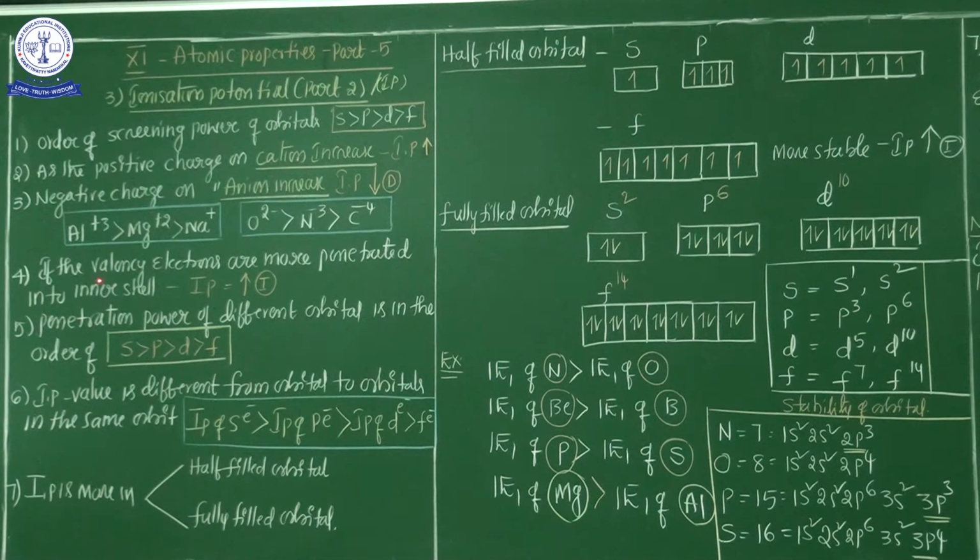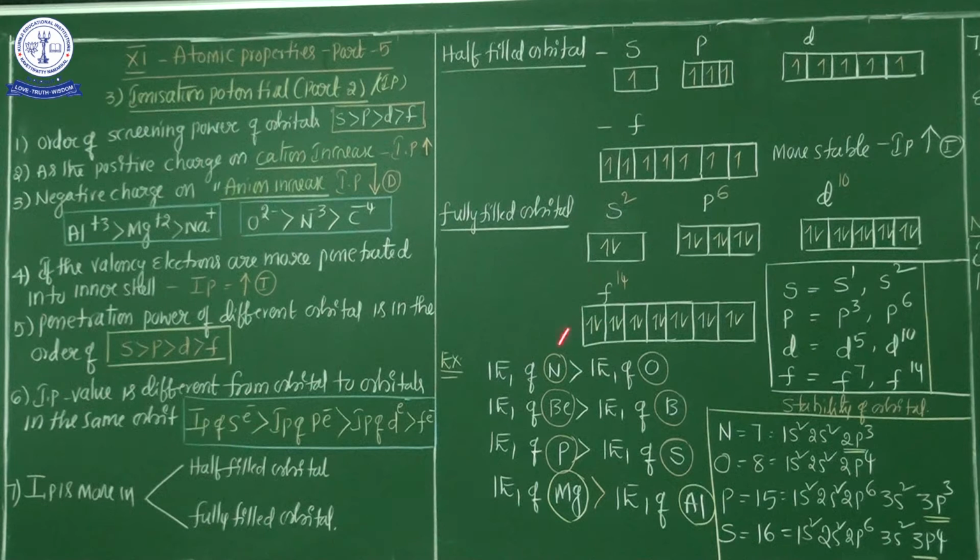Now one more important point. If the valence electrons are more penetrated into inner shells, meaning they go from the outer orbit into the inner shell orbit, that is called penetration power. So if the valence electrons are more penetrated into the inner shell, ionization potential also increases. Why? The valence electron penetrated towards the nucleus is attracted by the high nuclear force, hence ionization potential also increases.